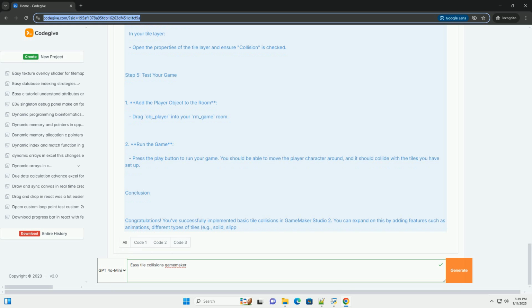Conclusion. Congratulations! You've successfully implemented basic tile collisions in GameMaker Studio 2. You can expand on this by adding features such as animations, different types of tiles, example solid, slippery, and more complex interactions. Additional enhancements. Animations: add sprite animations for moving and idle states. More complex collisions: implement different behaviors for different tile types. Tile-based game logic: create game logic based on where the player is on the tile map.